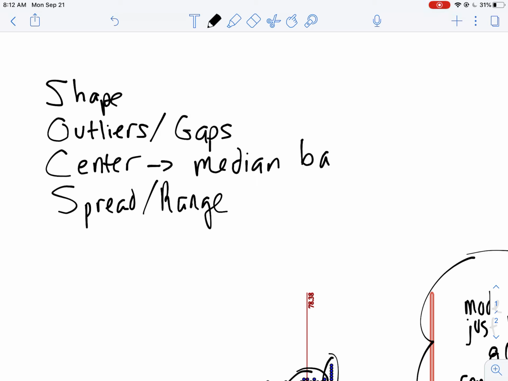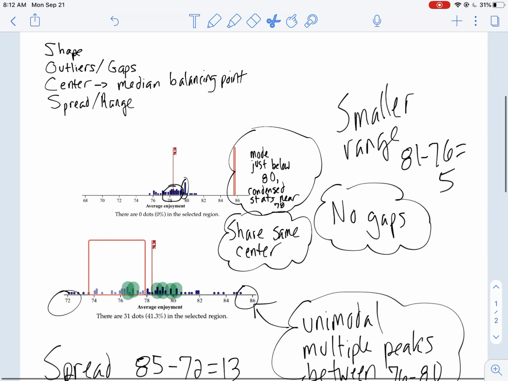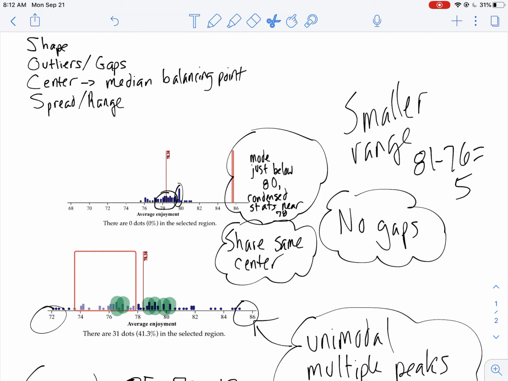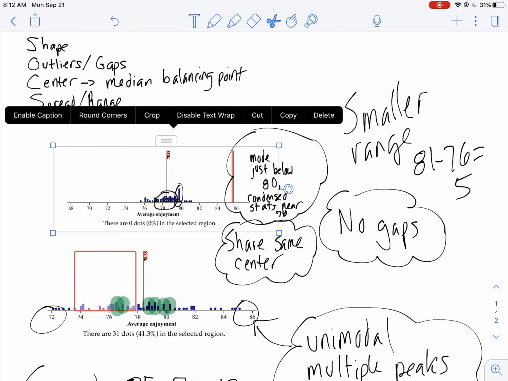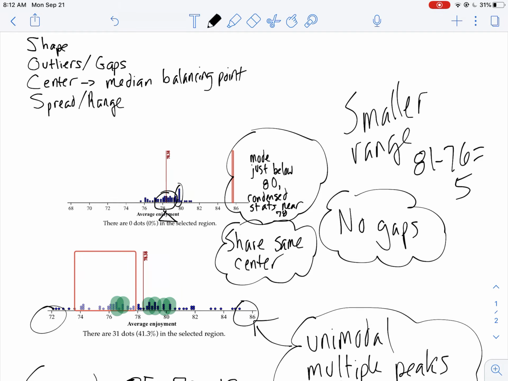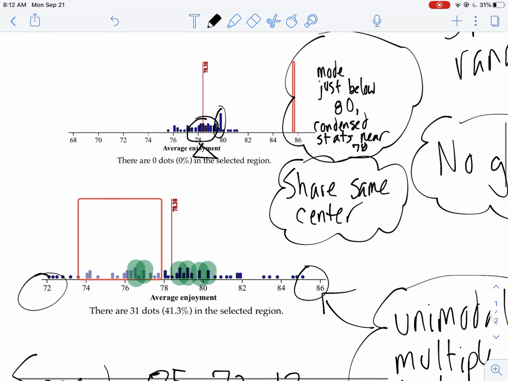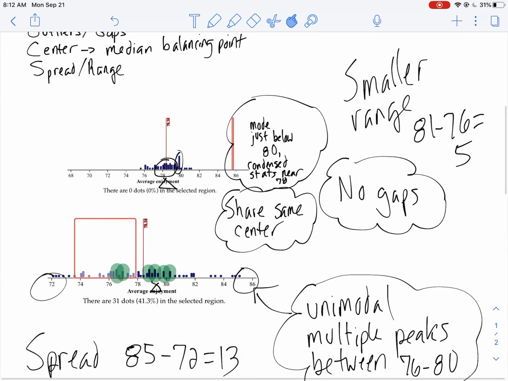Like to think of the balancing point. Where does it balance, right? Like if you're looking at this and you had to make a teeter-totter out of it, where would you balance it? Same thing here. If you had to look at your data, where would you balance it? That's where you'd find your median. Notice I'm putting a little triangle there to indicate a teeter-totter.